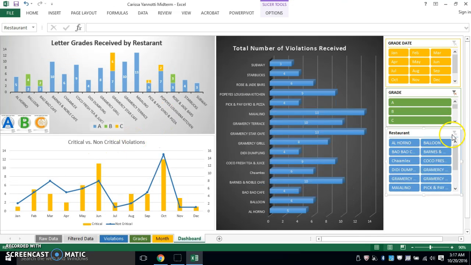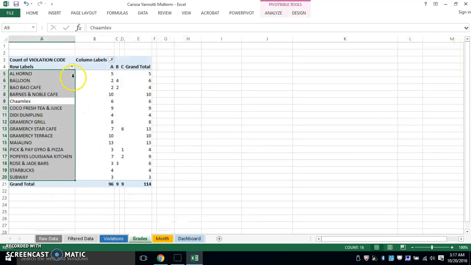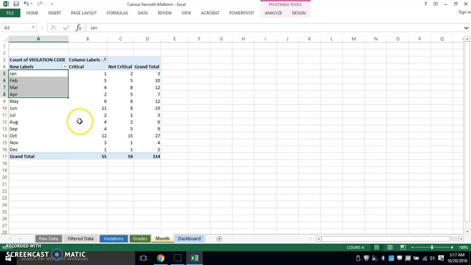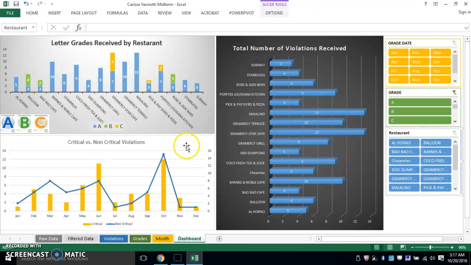So like I said, I just filtered the data, and now we want to go to grades, which is where I have all the restaurants, the number of grades they received from A through C, as well as my third pivot table, which is month, is going to be the months that they received the violations and whether they were critical or not. And then we're just going to go back to the dashboard. So now for my combo chart, it's showing critical versus non-critical, and it shows it by month, but we want to show it also by year. We want to filter it just a little bit more.